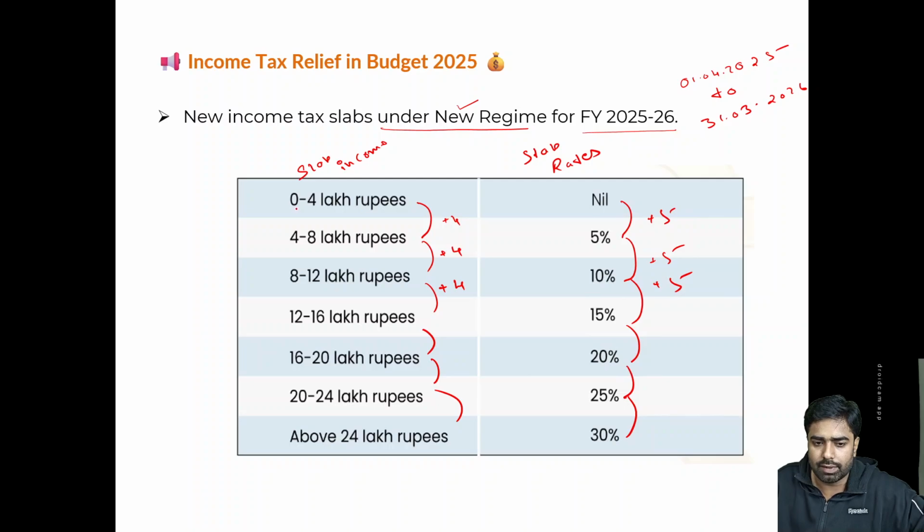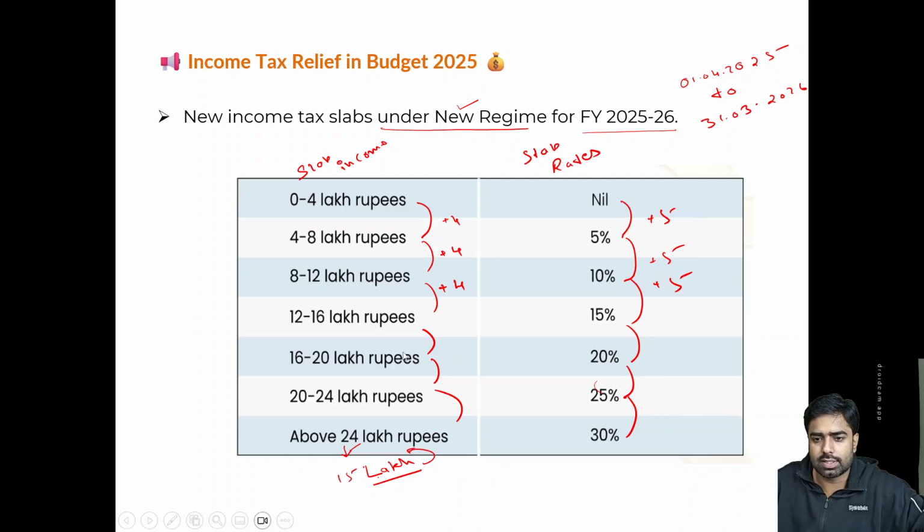So any person having income from 0 to 4 lakh rupees, no taxes. 4 to 8 lakh rupees, 5%. 8 to 12 lakh rupees, 10%. 12 to 16 lakh rupees, 15%. 16 to 20 lakh rupees, 20%. And 20 to 24 lakh rupees, 25%. And above 24 lakh rupees, 30%. Something to be noted here is that previously the 30% slab rate used to start from 15 lakh itself. Now it's increased to 24 lakh rupees.